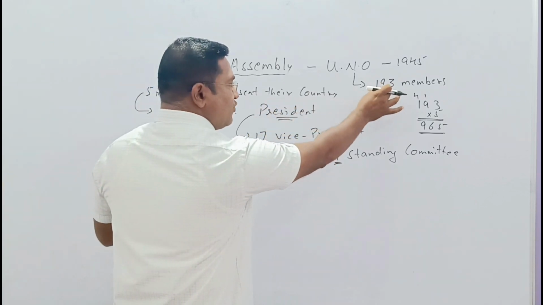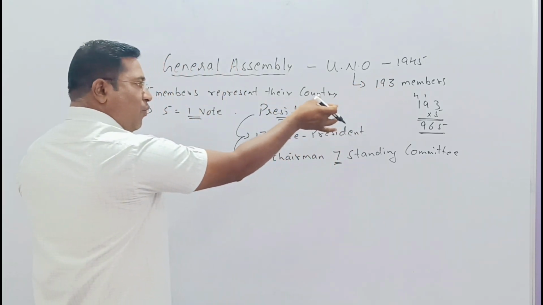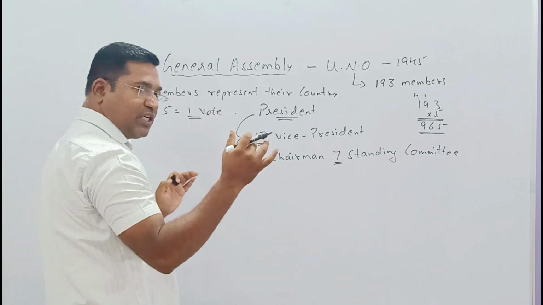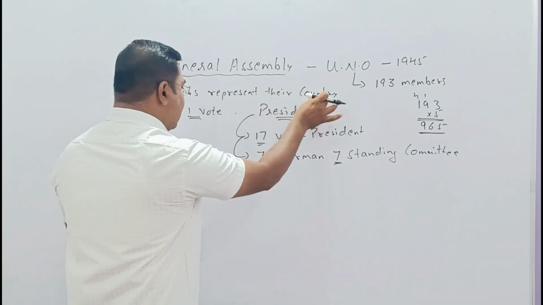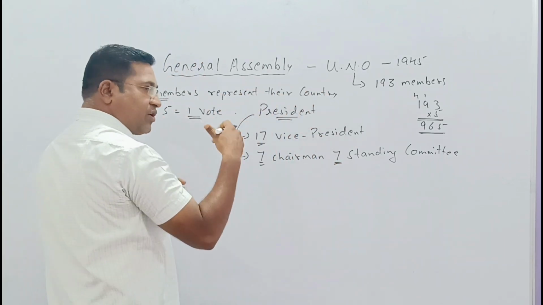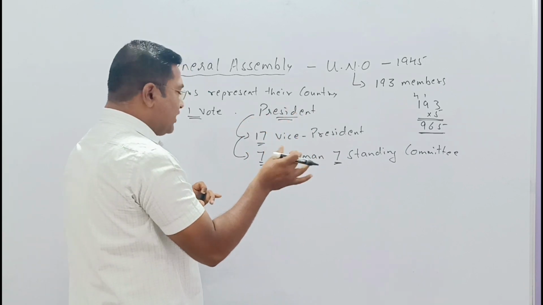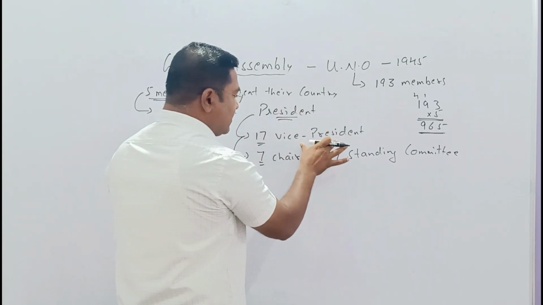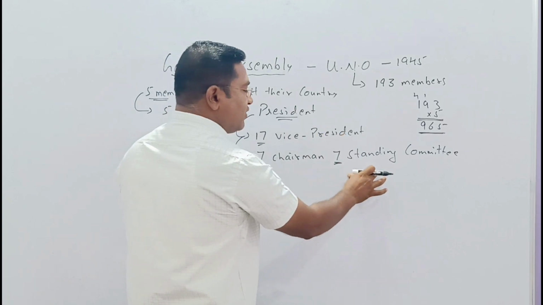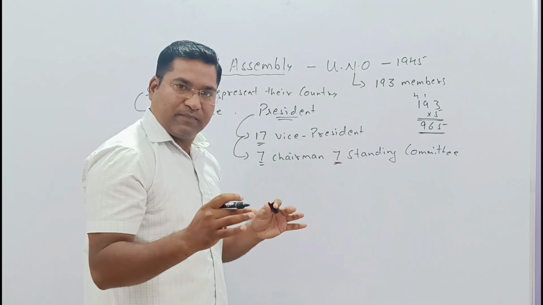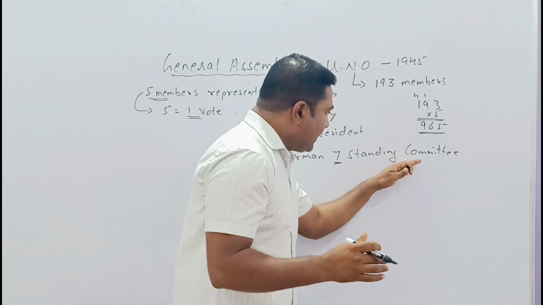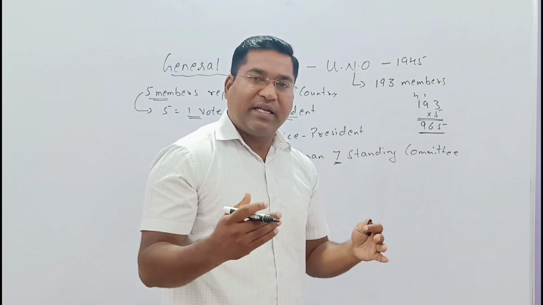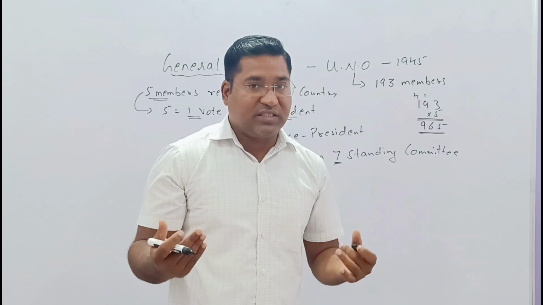So first, there are 193 members, and each nation is allowed to send five members to represent their country. If any voting-related discussion comes up, the five convert into one vote, presided over by the president, 17 vice presidents, and seven chairmen of the seven standing committees. In the standing committees, the representatives will be from different fields.